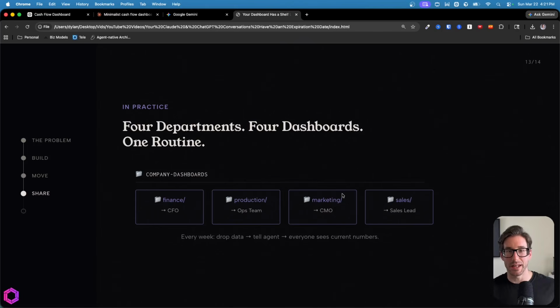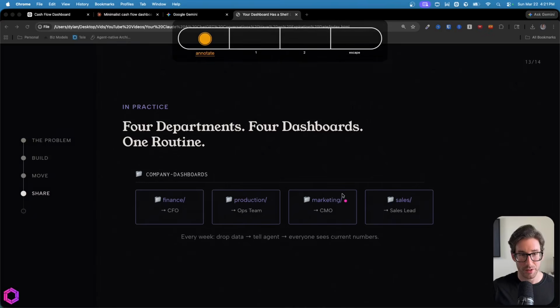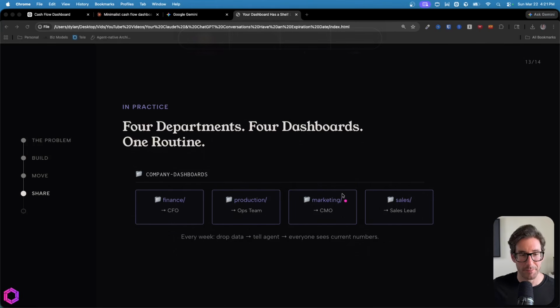And just as a use case, I was working with a client just this past week that has a setup similar to this. They have a series of dashboards they created for their company, and they shared these separately to each team based off of their function and what they should see. So for the finance folder, they shared it specifically with their CFO. For their production folder, their ops team; marketing, their CMO; and then sales, their sales leads.